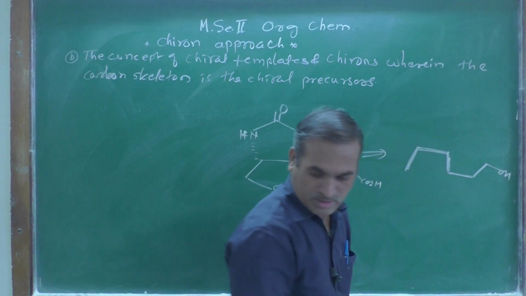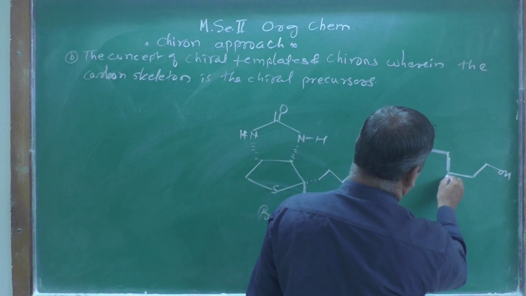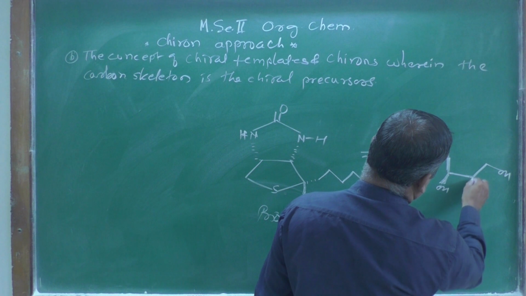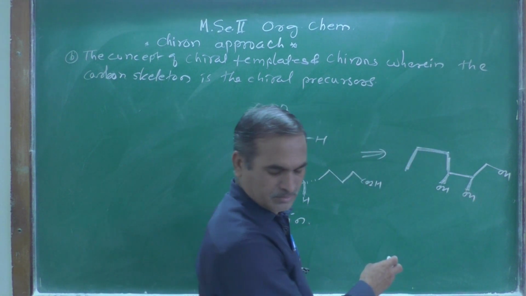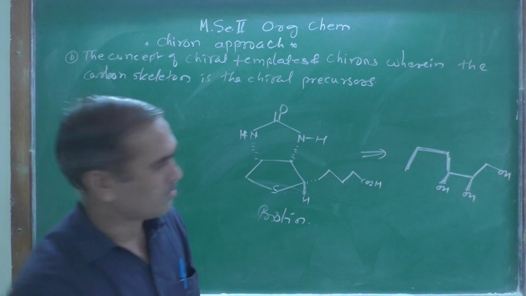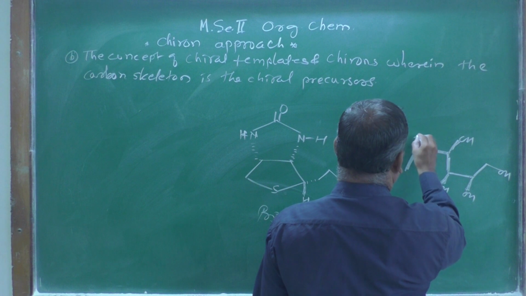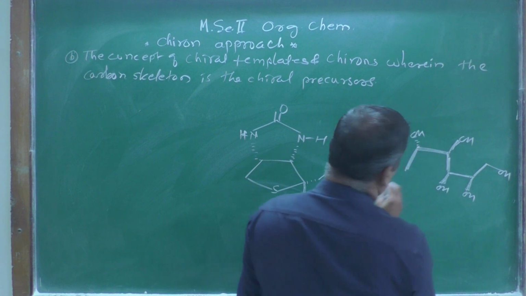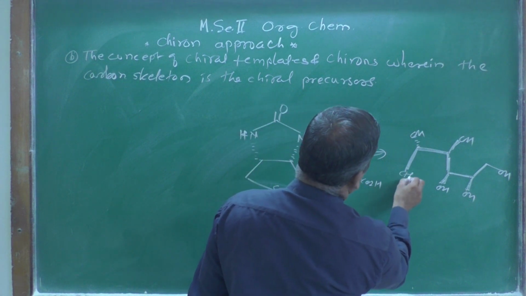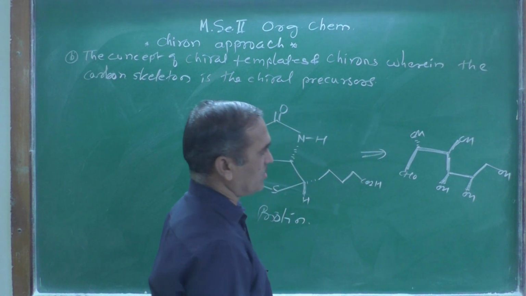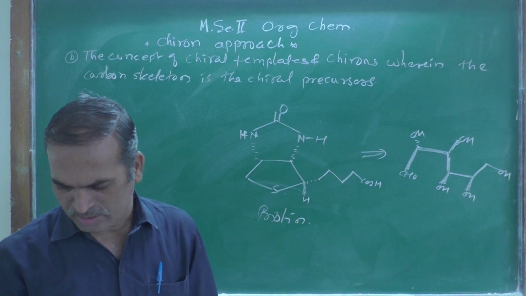OH over here, CH2OH. Then here is again OH. Here again OH, and then one OH must be here, and another OH here, and here is a CHO, right? CHO means aldehyde group, and what is it? It is a D-glucose, as we know.